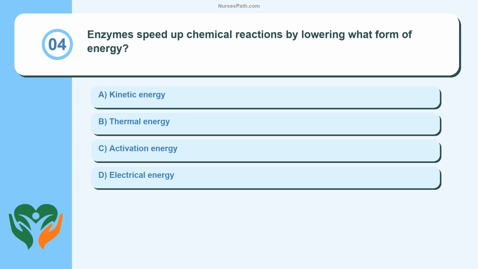Question 4. Enzymes speed up chemical reactions by lowering what form of energy? Kinetic energy, thermal energy, activation energy, electrical energy.